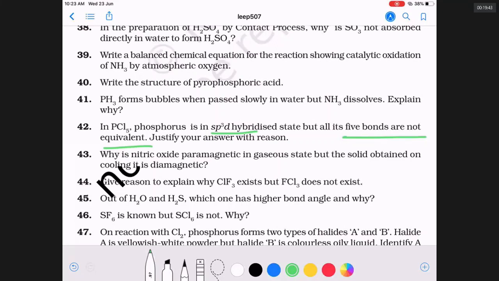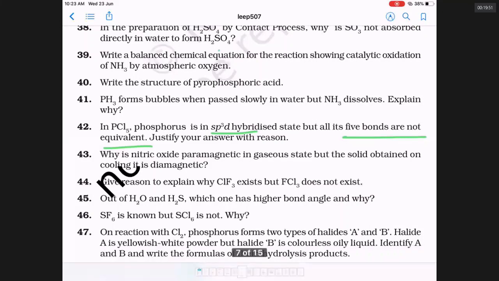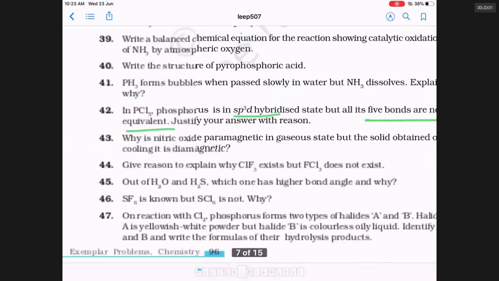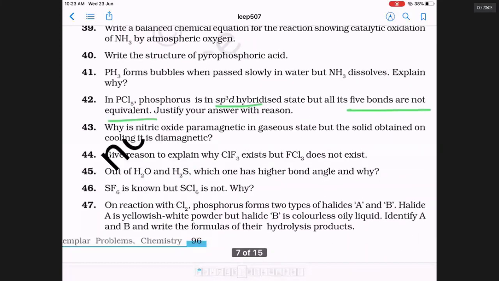SF6 is known. Hello. Wait. I'll just mute that. All of you try to answer question numbers 41, 42, and 43. And if you have doubt, you get me back. Okay, sir. These questions I am putting: 41, 42, 43. Are we very clear? Try them. You have to try. Okay. Hello. How are you doing?